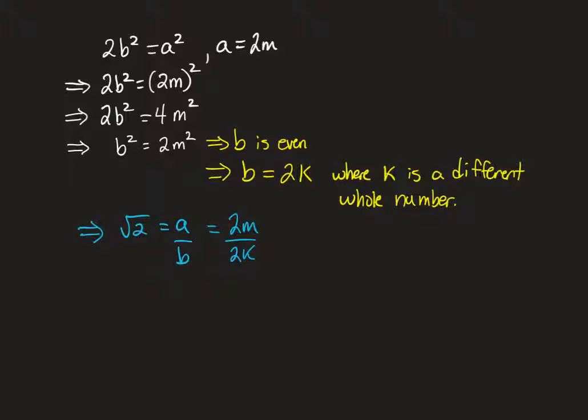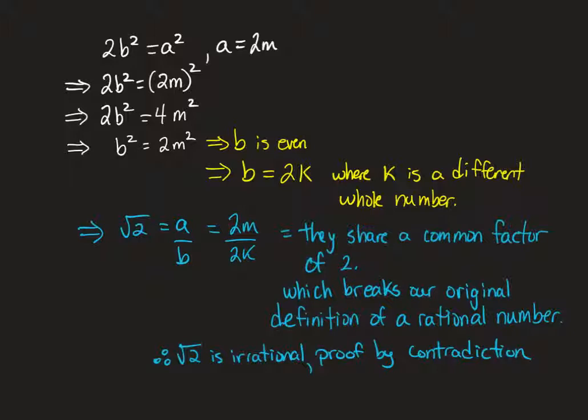Because if b is even, b is therefore something like 2k, where k is a different whole number. And then if you put that back into the original, where you get root 2 is equal to a over b, but then we said a was 2m and b was 2k, and therefore they share a common factor. So a common factor of 2, which breaks our original definition of a rational number here, right, where you had a over b and that was indivisible. You couldn't reduce it any further than that. Therefore, if it's not rational, it must be irrational, and therefore root 2 is irrational. Proof by contradiction.